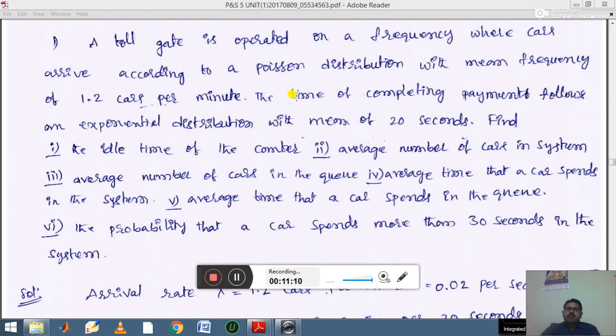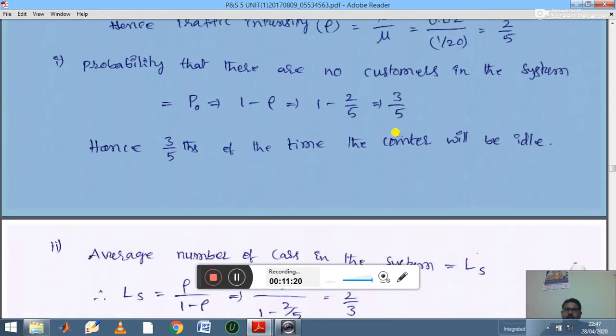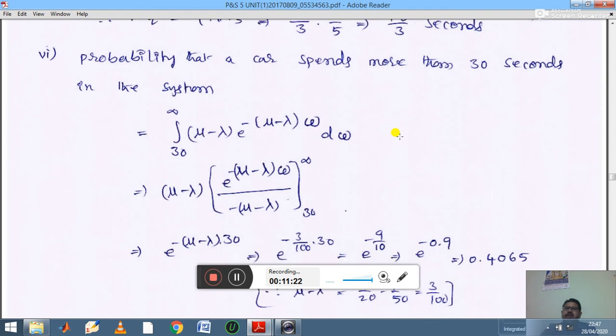Here the time of completing payment follows an exponential distribution with a mean of 20 seconds. So, while calculating the last case to find the probability, we choose mu minus lambda into e power minus mu minus lambda into omega d omega.